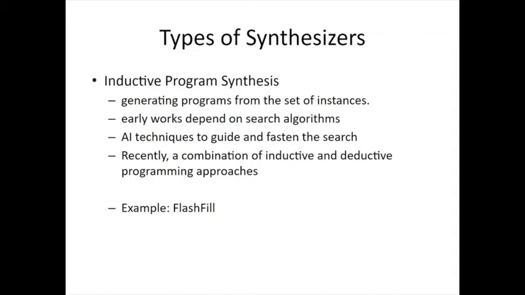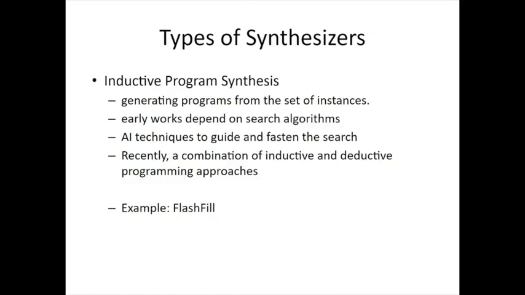A user who is capable of programming can easily explain to the computer through examples, and the PBE system comes up with a program for it. Search algorithms like enumerative, statistics, constraint-based, version-space-based, and algebra-based algorithms are used, but search-based techniques tended to be slow, so artificial intelligence techniques were used to guide and speed up the search for a suitable program. Inductive program synthesis also tries to generalize from incomplete examples.